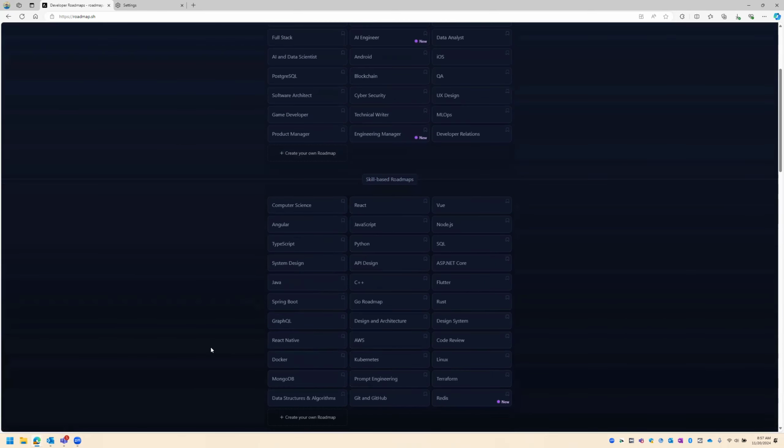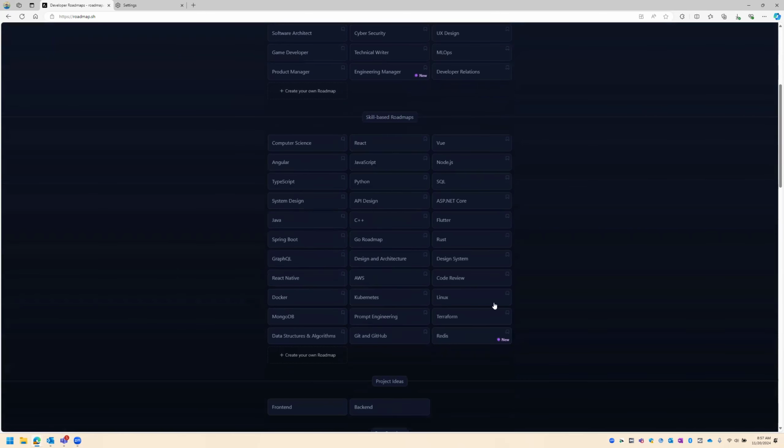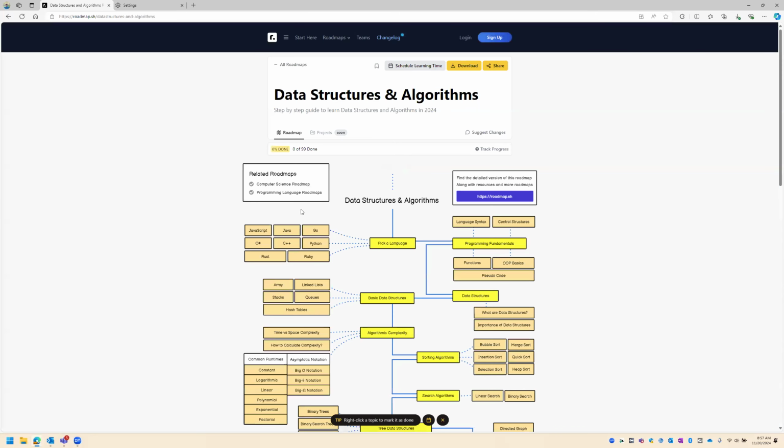For example, in this series, in this learning journey, I'm going to be studying data structures and algorithms, and I'm going to go through this roadmap. You don't have to specifically stick to a roadmap, because that's not something you need to follow. You can follow it if you are really distracted and need a kind of railroad to make yourself stick to the plan. So that's why I turn to this.